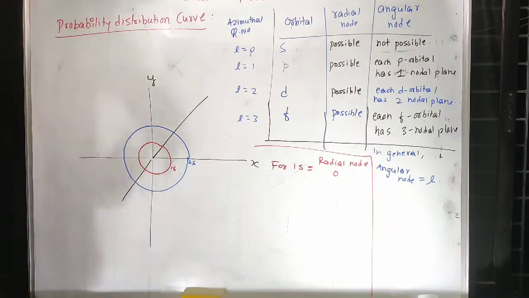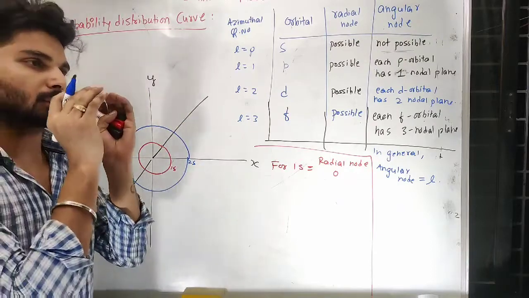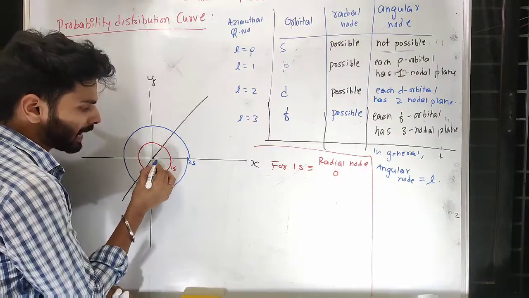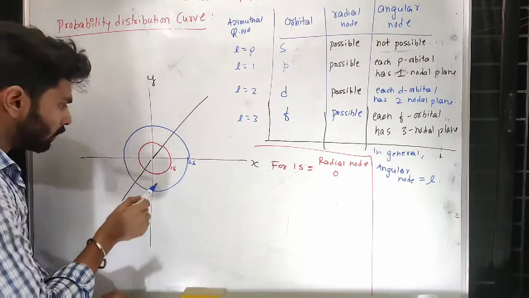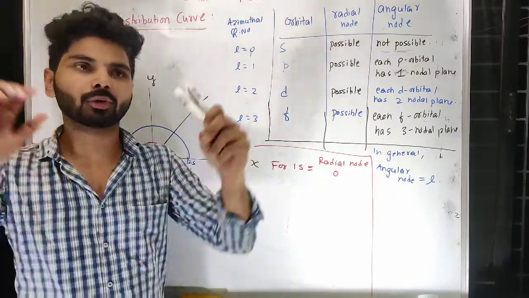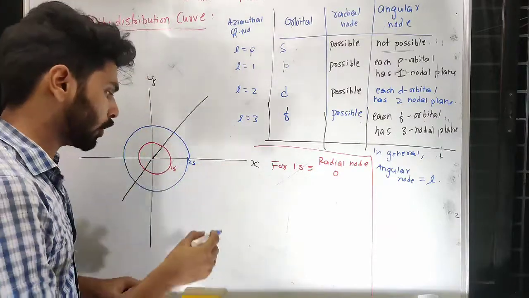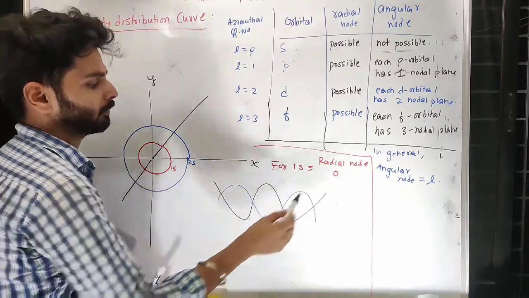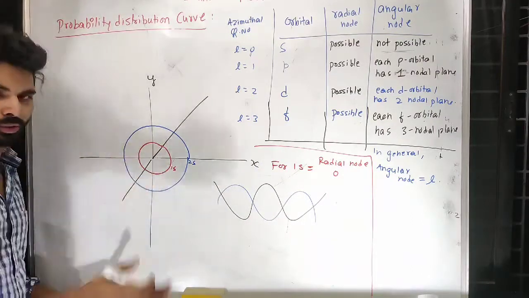So 2s is also spherical. If I draw a spherical 2s, that is a bigger sphere. Now consider that a small sphere is present inside this bigger sphere. Now if I start finding the 2s electron from the nucleus, the 2s electron may be present at all this distance, and may also be present at this distance inside, because when I consider the electron as a wave, it can have constructive interference, constructive wave nature. That means one wave can coincide with another wave. So don't think that the 2s electron cannot be present here. The 2s electron can also be present here, no problem.